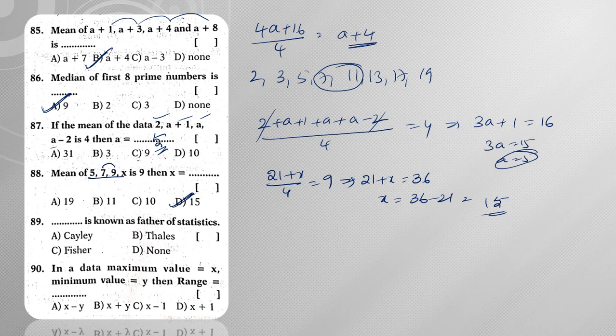Next, dash is known as father of statistics. Sir Ronald Fisher is nothing but called as father of statistics. In a data, maximum value is x and minimum value is y. Then range is maximum value minus minimum value. That is nothing but x minus y. Hence the answer is x minus y.